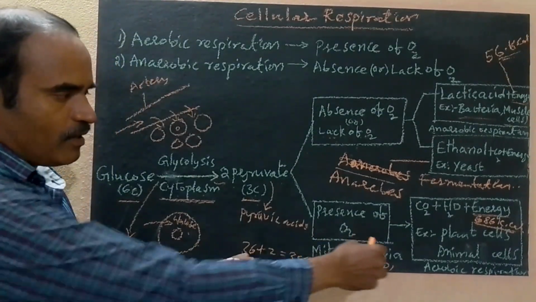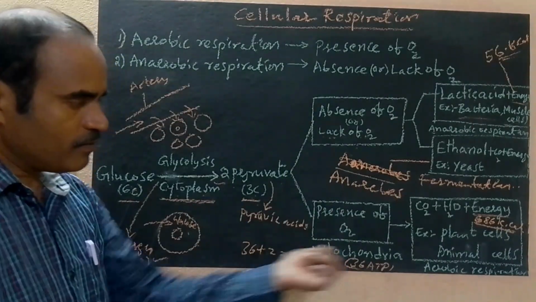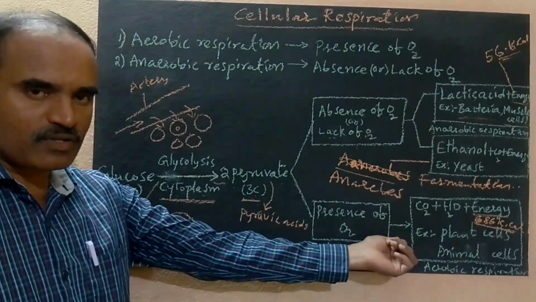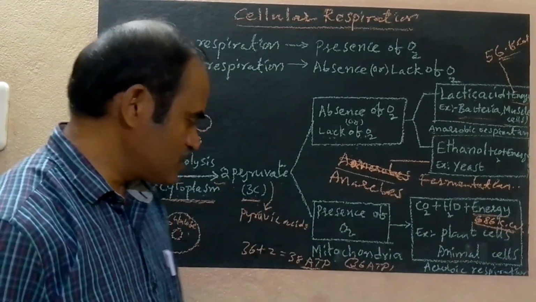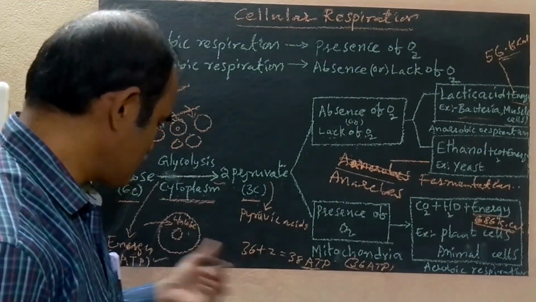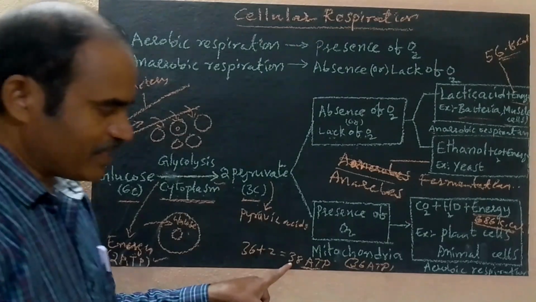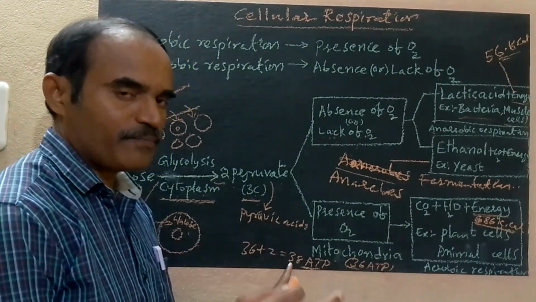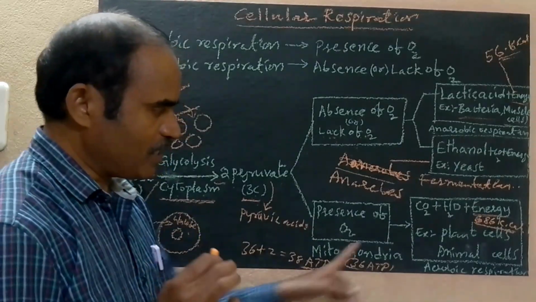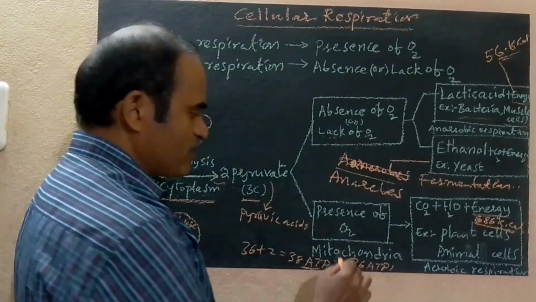36 ATPs are produced in the presence of oxygen, equal to 686 kilocalories of energy, plus 2 ATPs during glycolysis. Total 38 ATPs of energy is produced during aerobic respiration, and it takes place in mitochondria.